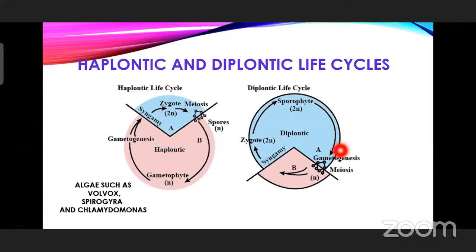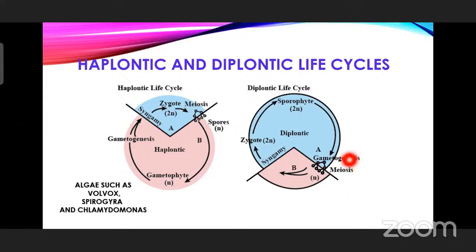Now, if we further move and examine all others, just now we have learnt about gymnosperms, yesterday pteridophytes, and angiosperms. They will be showing this type of life cycle, diplontic life cycle. Diplontic life cycle means they will be having the sporophyte. Diploid sporophyte is the dominant phase, and this dominant phase is going to produce the gametes.